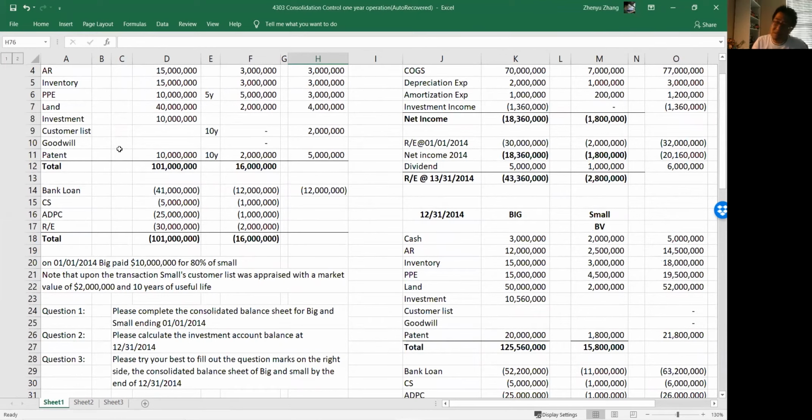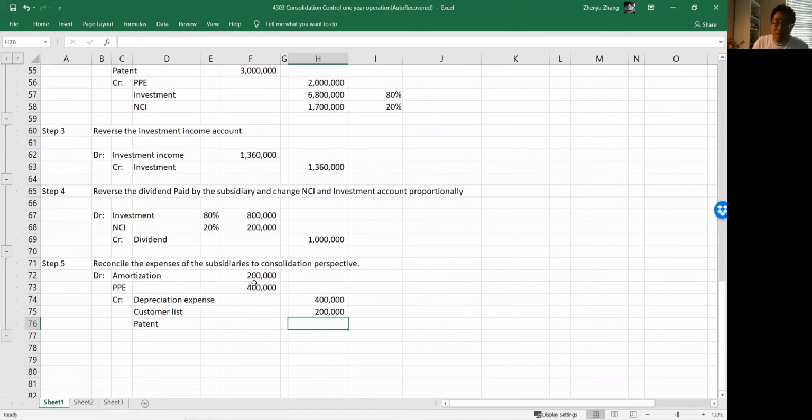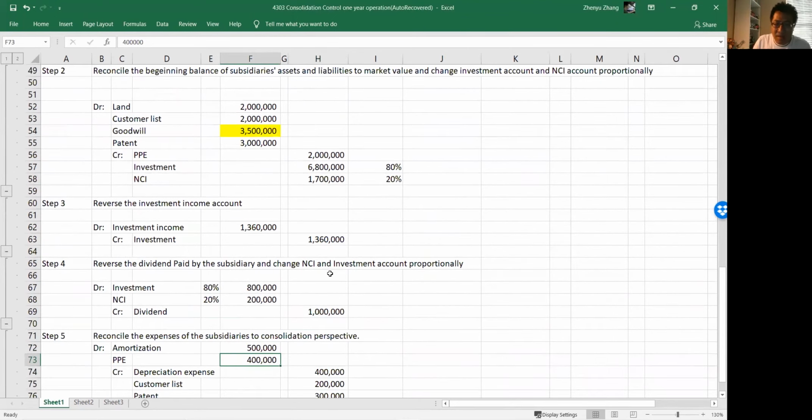Then we have goodwill. Goodwill has infinite useful life too, so we don't worry about that. And patent, 10 years, Small would amortize 200,000 every year, Big amortizes 500,000. So it should be 300,000 more expense. 200,000 plus 300,000 would give us 500,000. Looking good, right? So this is the easy part.